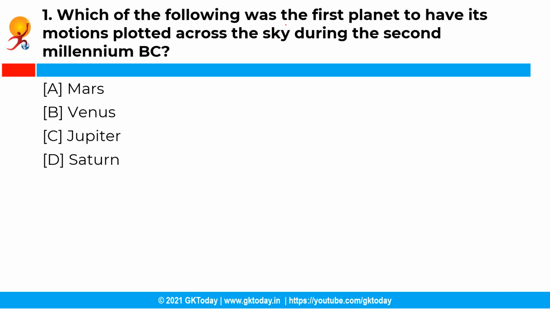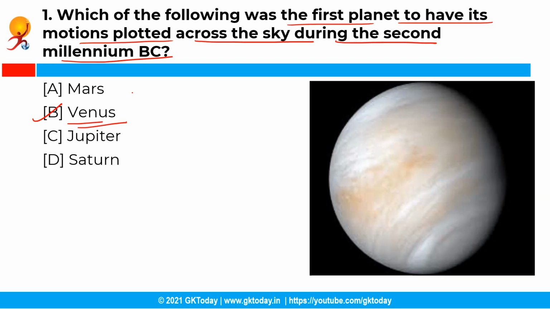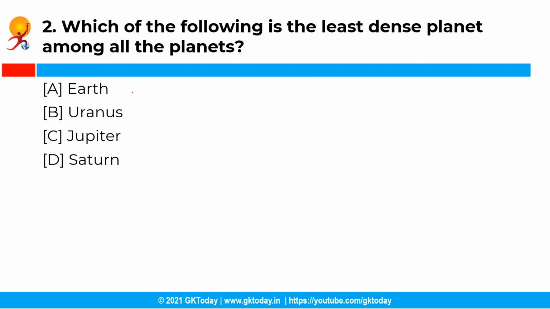So the first question is, which of the following was the first planet to have its motion plotted across the sky during the second millennium BC? So you have the following options, and the correct answer is option B, that is Venus. See, Venus was the first planet to have its motions plotted across the sky as early as the second millennium BC.